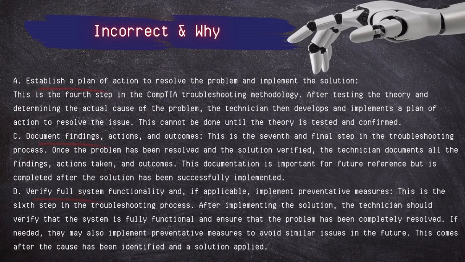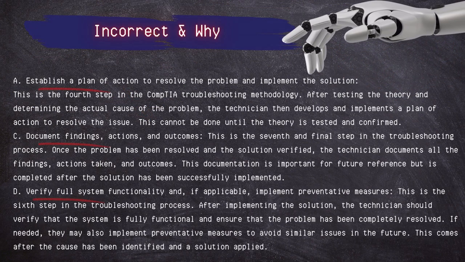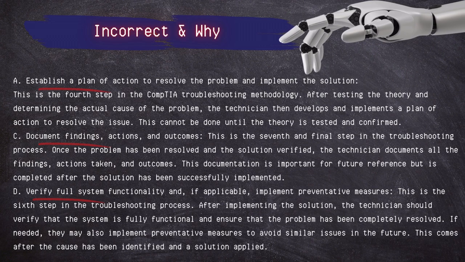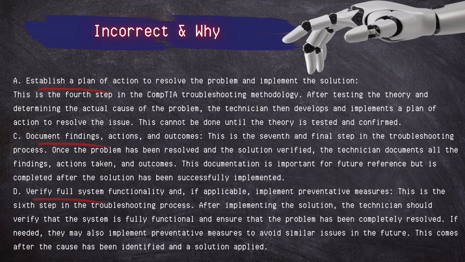Incorrect answers: establish a plan of action to resolve the problem and implement the solution. This is the fourth step in the CompTIA troubleshooting methodology. After testing the theory and determining the actual cause of the problem, the technician then develops and implements a plan of action to resolve the issue. This cannot be done until the theory is tested and confirmed.